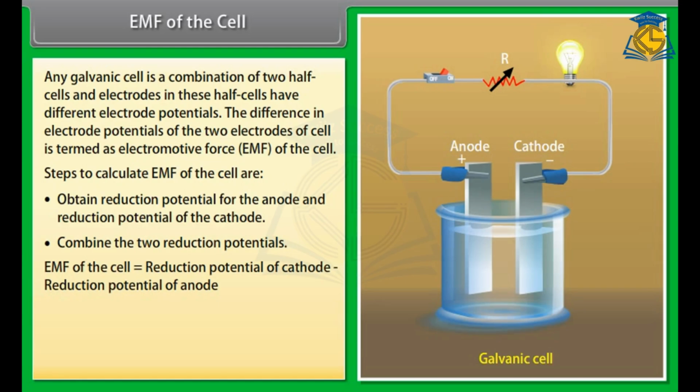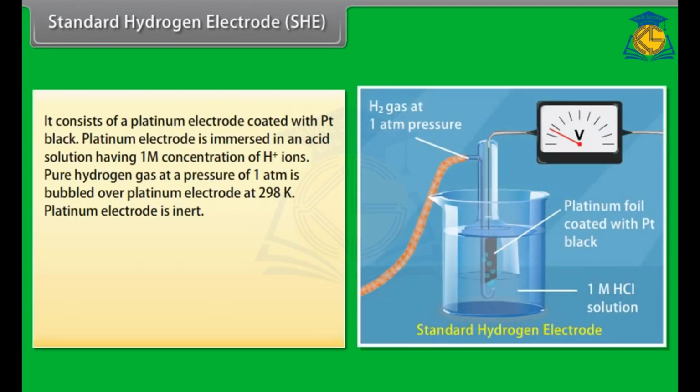EMF of the cell is equal to reduction potential of cathode minus reduction potential of anode. That is, E cell is equal to E cathode minus E anode, or E cell is equal to E right minus E left. Standard hydrogen electrode, or SHE. It consists of a platinum electrode coated with platinum black. Platinum electrode is immersed in an acid solution having 1 M concentration of hydrogen ion.